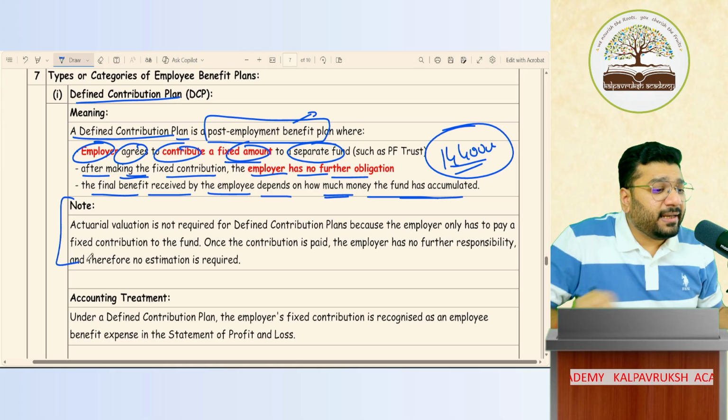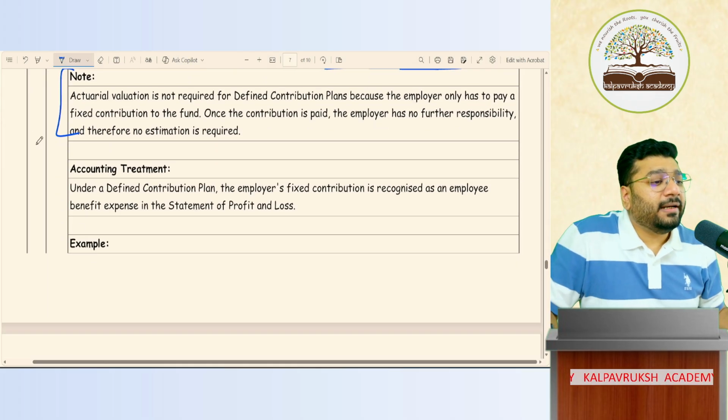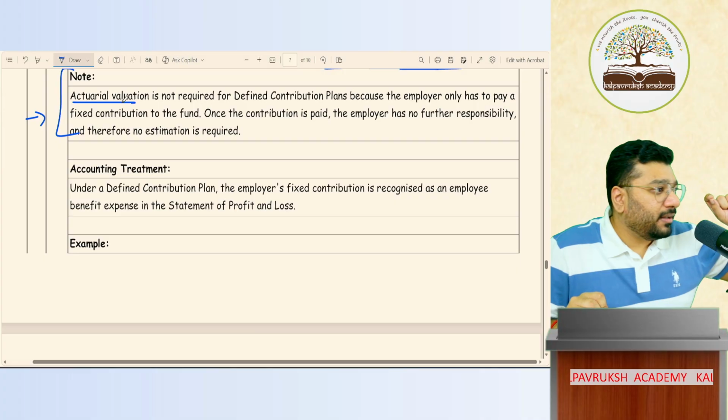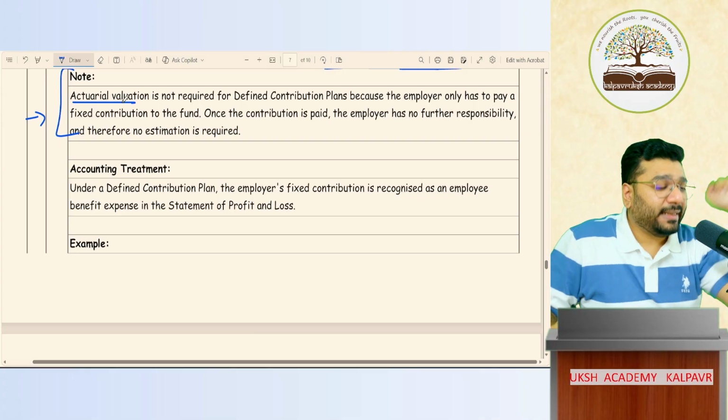Now this point I'll discuss a little later. Not a little later, in the next class basically. Actual valuation is a topic I'll touch upon, not now, when I do the practical question.